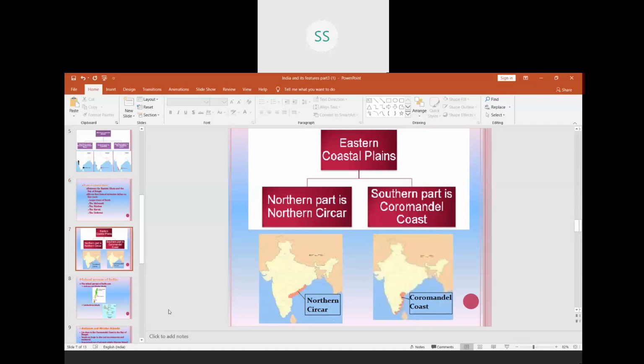And eastern coastal plain is also known by two different names. In the coastal part of Andhra Pradesh and Orissa, it is called as Northern Sirkar. Again I am repeating, in Andhra Pradesh and in Orissa coastal region, it is called as Northern Sirkar. And the southern part, that is in Tamil Nadu, the coastal region of Tamil Nadu, it is called as Coromandel Coast.